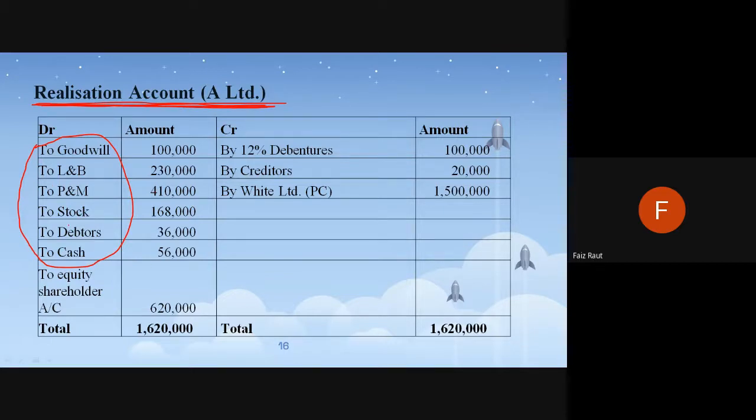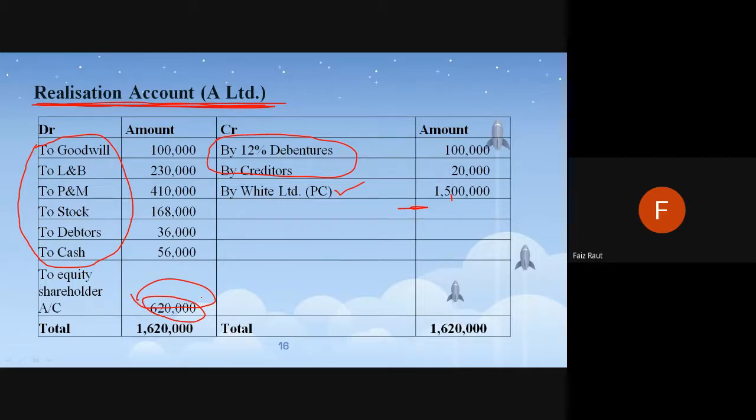So all the assets came here. Liabilities, debtors and creditors, also came here. Along with that, the purchase consideration, full amount. इसमें कुछ segregation की जरूरत है. By White Limited, purchase consideration is 15 lakhs. ठीक है, इधर भी कुछ गड़बड़ है. Now there was a balancing figure, if you remember in the previous sum, 38,000 कुछ balancing figure था. In this the balancing figure is here, which is 6,20,000 to equity shareholder account.